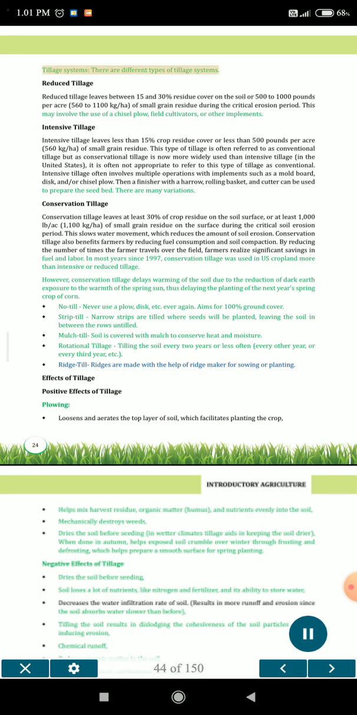24. Tillage systems. There are different types of tillage systems. Reduced tillage. Reduced tillage leaves between 15 and 30% residue cover on the soil, or 500 to 1,000 pounds per acre, 560 to 1,100 kg per hectare of small grain residue during the critical erosion period. This may involve the use of a chisel plow, field cultivators, or other implements.